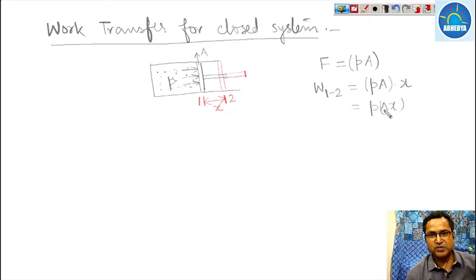Now area into displacement is nothing but the volume which is covered by the gas. So this can be written as PV, where P is the pressure and V is the volume.